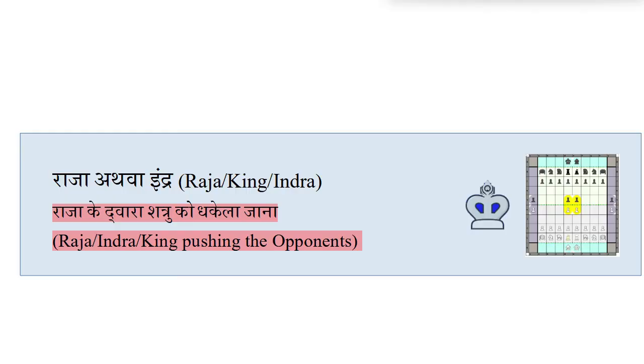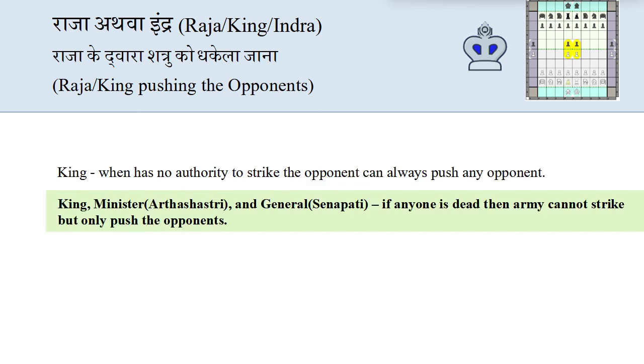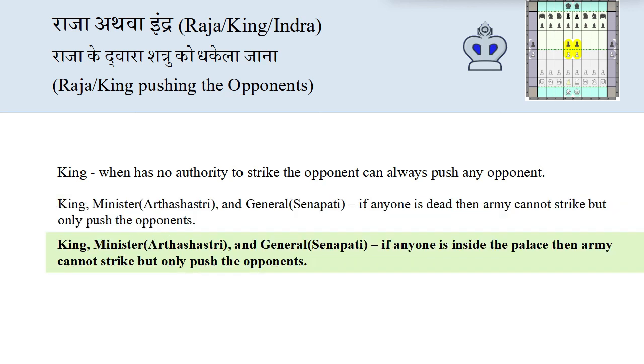We will now discuss how a king is able to push the opponents. King, one has no authority to strike the opponent, but can always push any opponent. And this is applicable to other pieces also. All the strikers can at least push the opponent. If king, minister or general, if anyone is dead, then army cannot strike but only push the opponents. Thirdly, if anyone of king, minister and general is inside the palace, then also army cannot strike but only push the opponents.